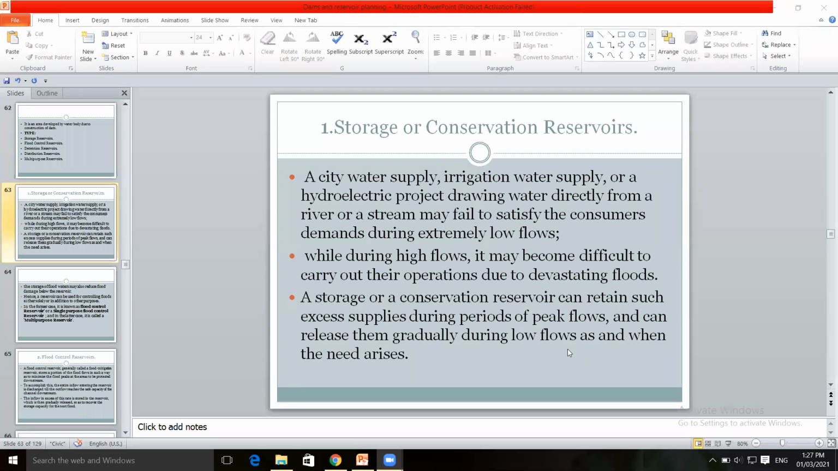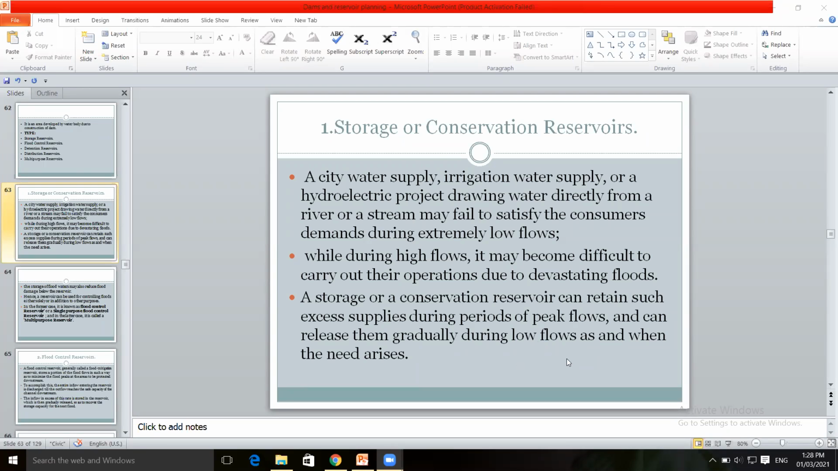When the flow of water is high, the discharge is high, what do we do with that water? We store it in the storage reservoir or conservation reservoir. It can retain such excess supplies during periods of peak flows. When there is peak flow, high flow, we store that water. And when there is low flow, low discharge, what do we do with that water? Release it. You can release them gradually during low flows.